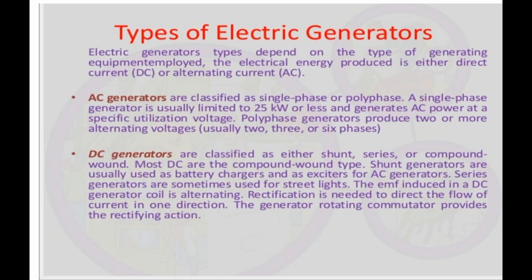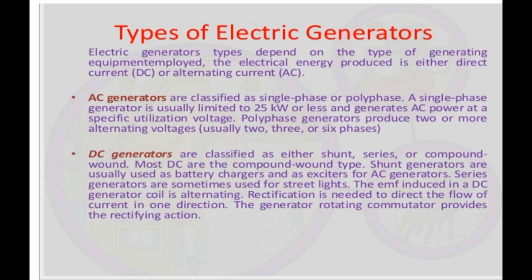DC generators are classified as shunt, series or compound wound. Most DC generators are of the compound wound type. Shunt generators are usually used in battery chargers and as exciters of AC generators. Series generators are sometimes used for street lights.